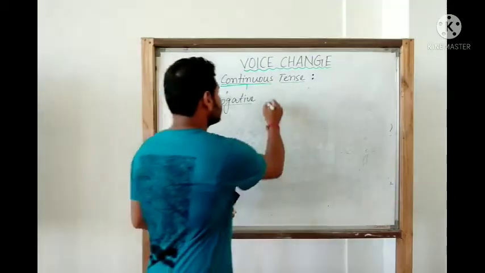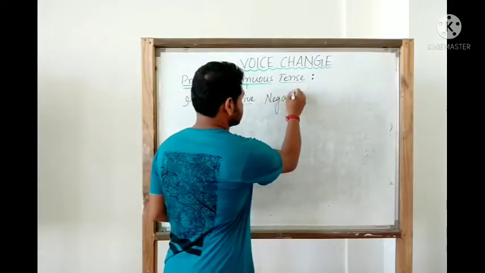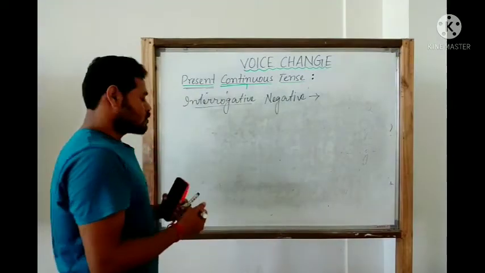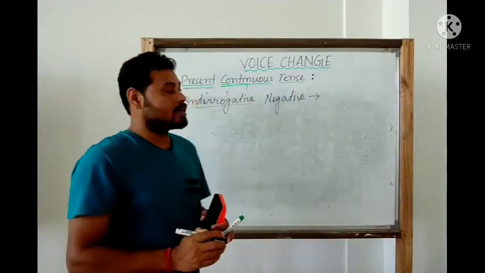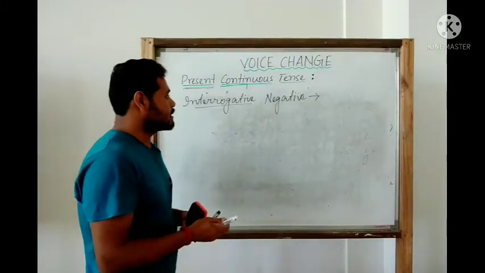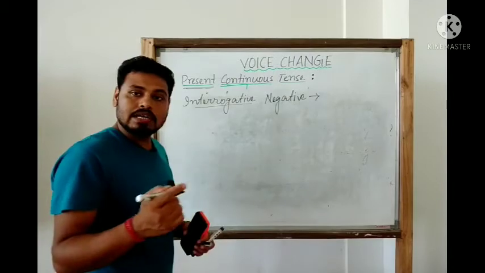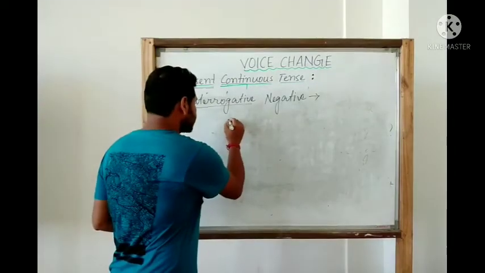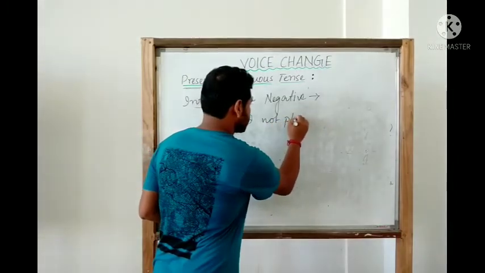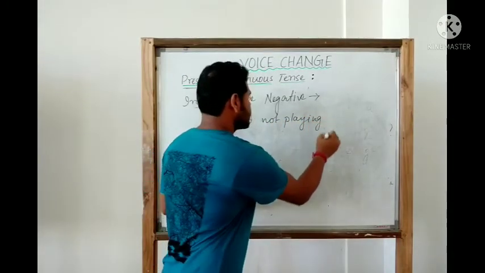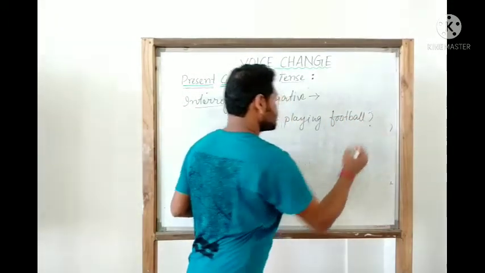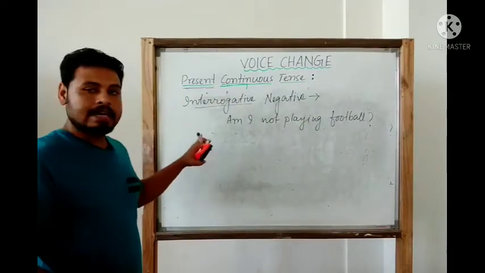So it's interrogative negative. Let us take that example. What we had in our interrogative affirmative was, am I playing football? That was our interrogative affirmative. So let us write the interrogative negative one. It should be, am I not playing football? Am I not playing football? So this one is the active one.